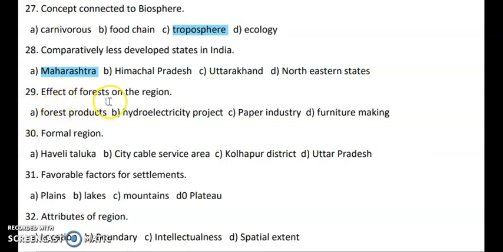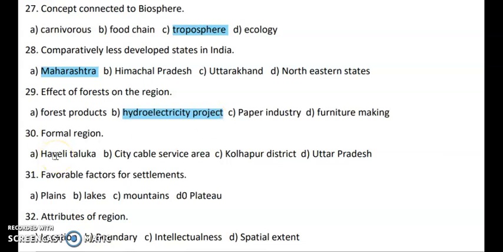Next, effect of forest on the region. Forest product, hydroelectricity project, paper industry, furniture making. So basically furniture or paper we can get only from forest. So the right answer is hydroelectricity. Okay, hydroelectricity works with the help of water. It does not work with the help of forest. So because of that it's the odd man out.